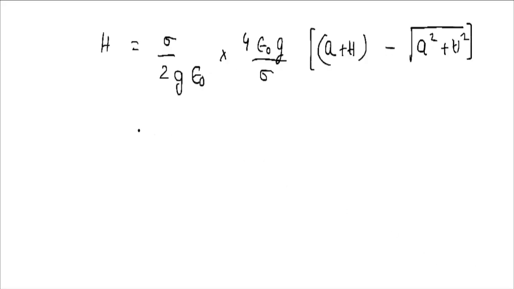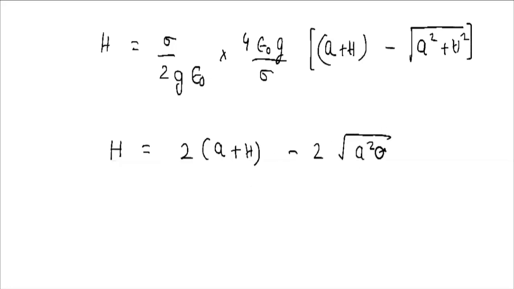So finally what are we left with? 2 ones are 2, 2 2s are 4. So there would be just 4 coefficient, sorry, 2 coefficient. So h could be written as 2 times, we can just multiply, there would be 2 left, so we can multiply 2 here. So it would be a plus h minus 2 times square root of a square plus h square. It is like this. Okay.